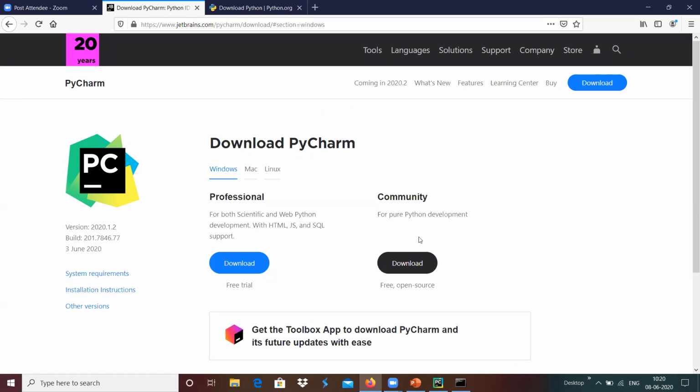The professional PyCharm can be used for scientific and web Python application development, including HTML, JavaScript, and SQL support. We can use the community version to get started with our development over here.